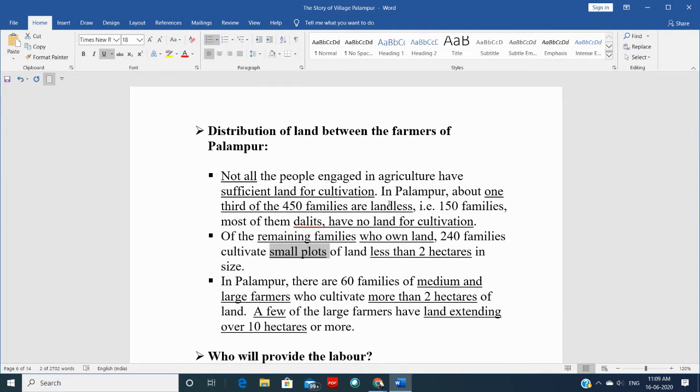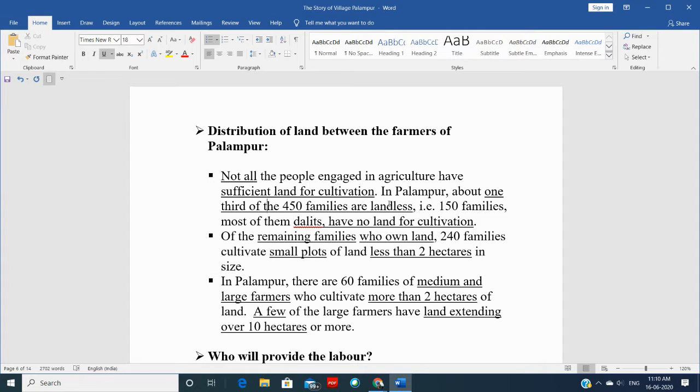Now, because of that small plot of land, it's not possible for these people to use modern techniques like tractors and other stuff in the farm field, because the piece of land is very small, right? You cannot utilize modern techniques in such farm fields. And because of that, the yield is reduced, right? So these are all again interrelated problems.